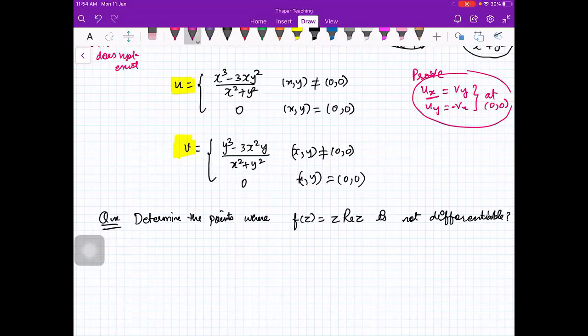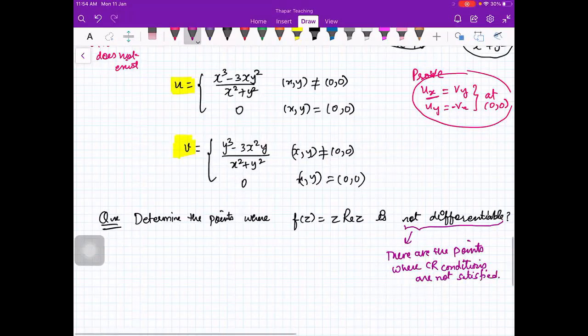I told you whenever it is differentiable, CR conditions are satisfied. So if you are looking for the points where the function is not differentiable, these are the points where CR conditions are not satisfied.